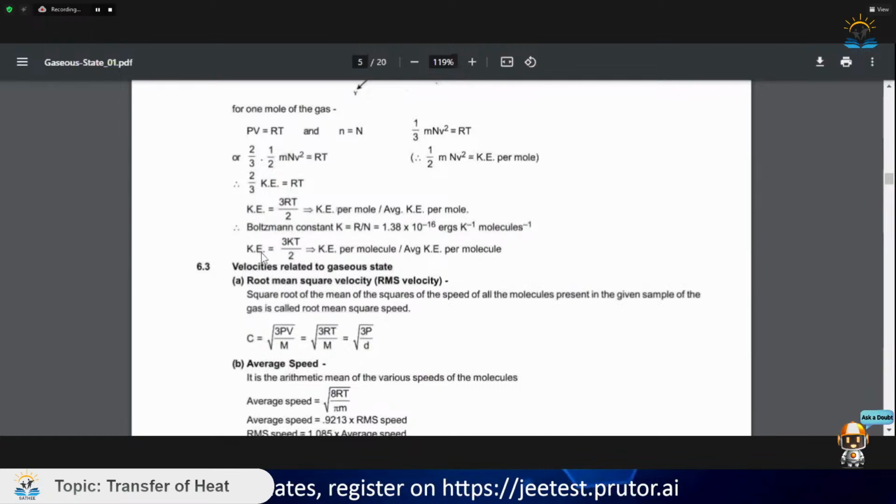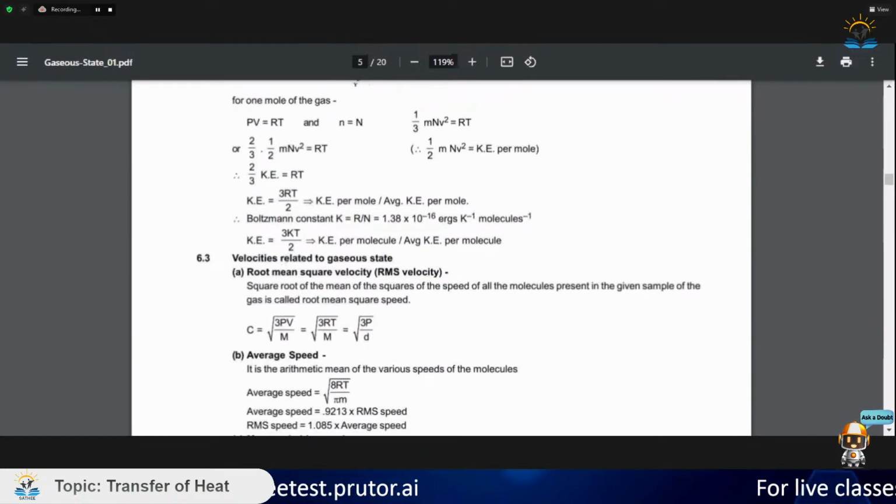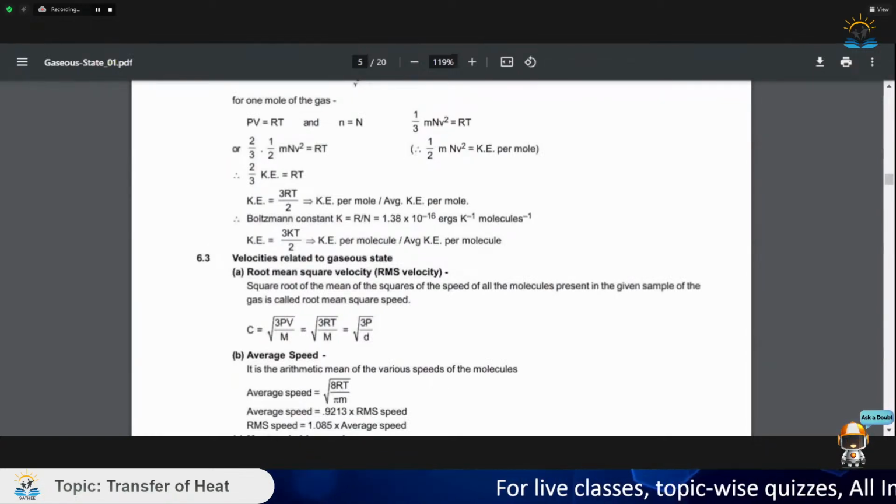So kinetic energy is equal to 3kT by 2. This is kinetic energy per molecule. So you should know, whenever it is asking kinetic energy per mole, you will write 3 by 2 RT, and whenever it is asking kinetic energy per molecule, you will use 3 by 2 kT.